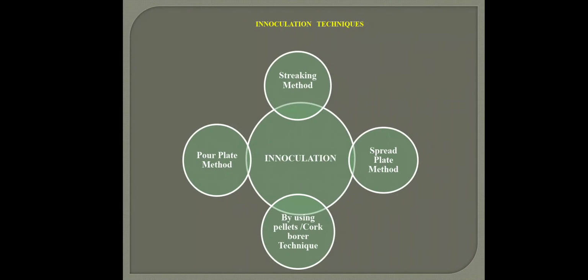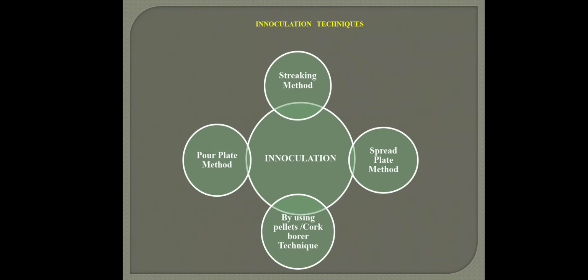Then there is the spread plate method. In case of the spread plate method, we don't make streaks. We just spread the inoculum with the help of an L-shaped glass rod. Spread plate is normally used in case of serially diluted samples, because obviously the sample is very dilute and we cannot streak it, so we just spread it. Also we can use pellets.